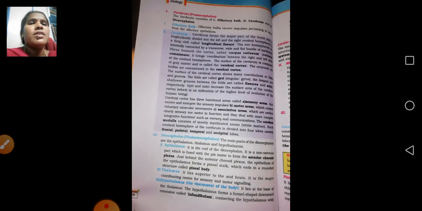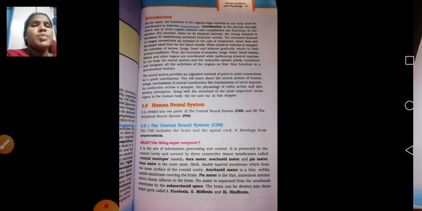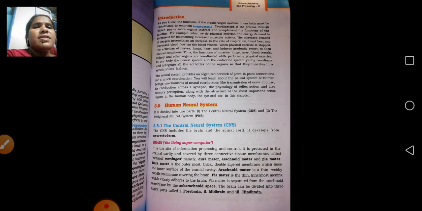Two parts will be there. The human nervous system consists of two parts: the central nervous system and the peripheral nervous system. In the central nervous system, the brain is a living supercomputer. The brain is the site of information processing and control. It is mainly protected by the cranial cavity and covered by connective tissue membranes, the dura mater.